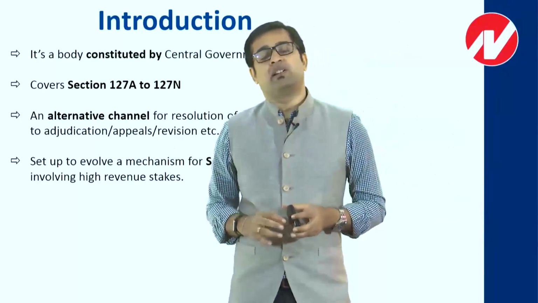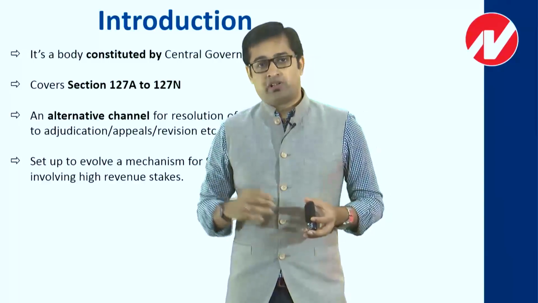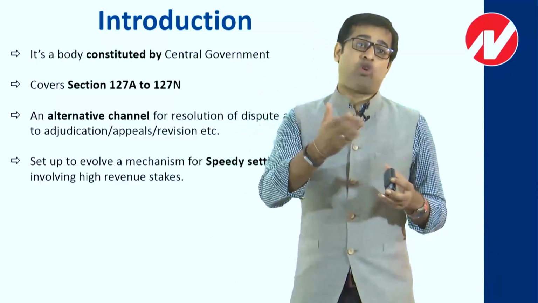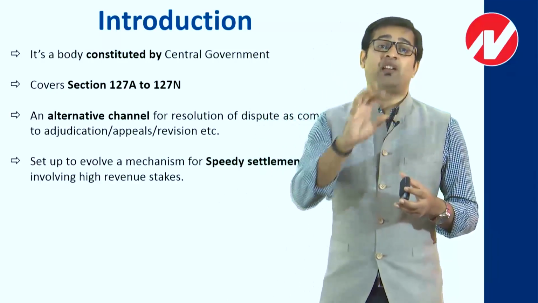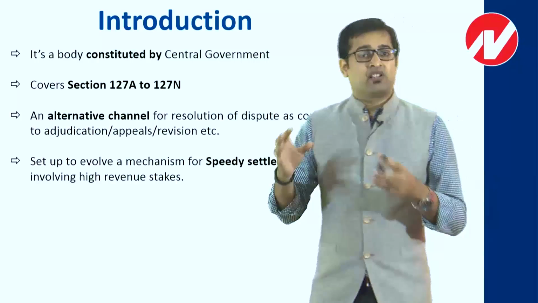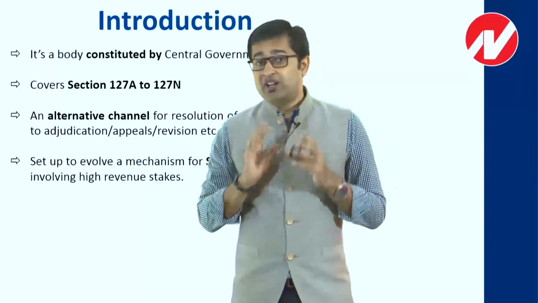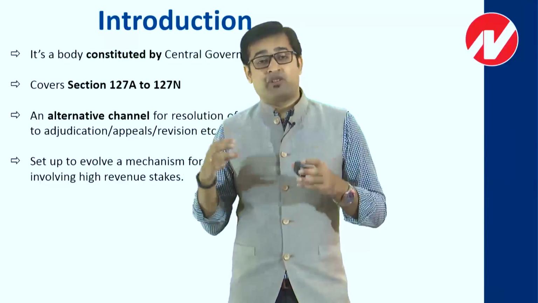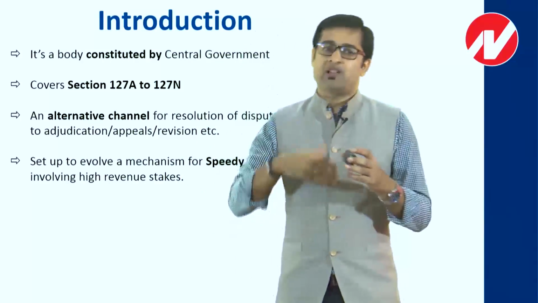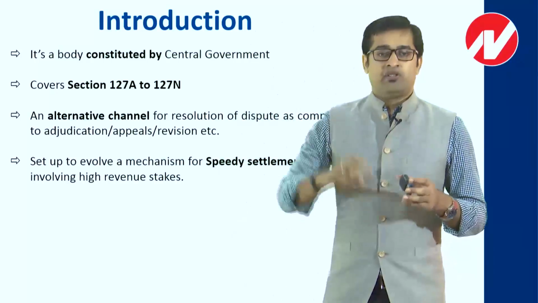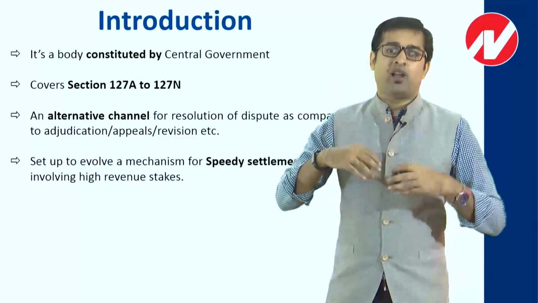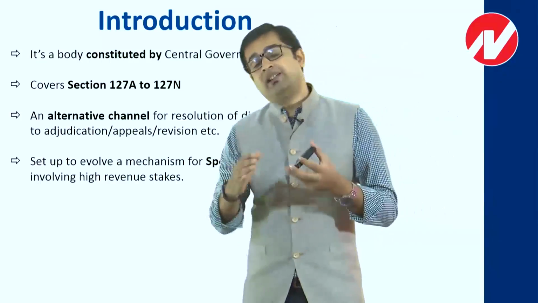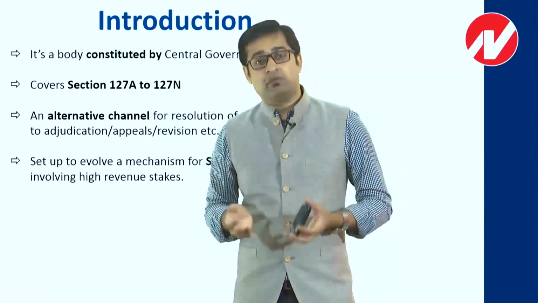So show us some cause why we should not charge 50 lakh rupees. This is what we consider as an adjudication notice. Basically, it's called a show cause notice. They will say, show us some cause why we should not levy this 50 lakh rupees tax on you. This is where we say that an adjudication proceeding has been initiated. Technically, when adjudication proceeding gets initiated, obviously I am going to fight against that. I'll provide evidence from my side, the department will consider their points, and ultimately an authority will pass an order.